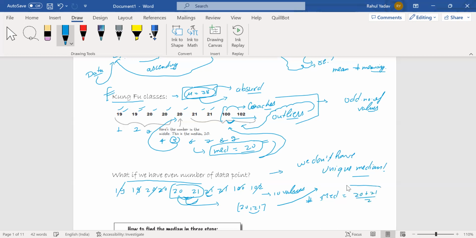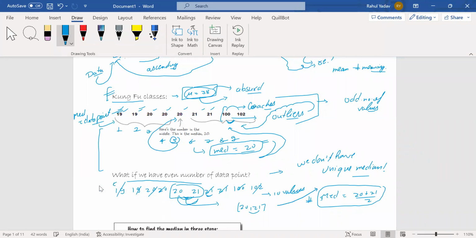In these two examples, we can see that the median can be a data point from the data. In this particular case, the median equals some data point, and this data point comes from the data that we have.